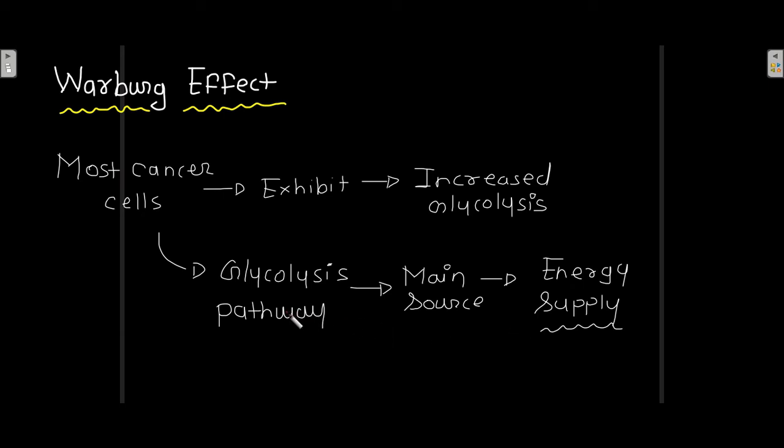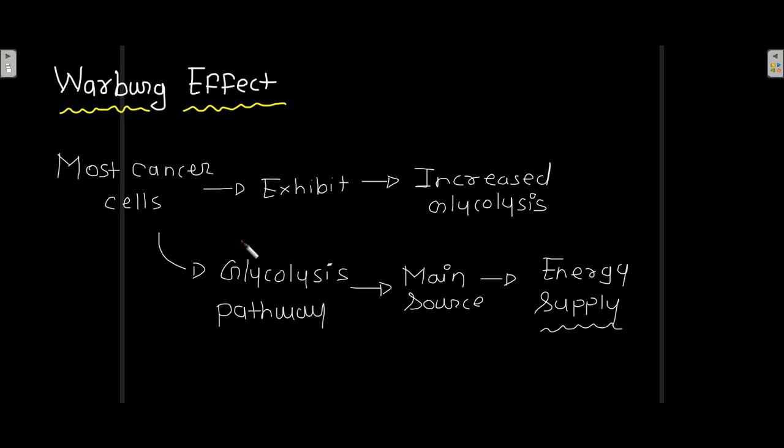The ATP generated by glycolysis is the main source of energy, not the Krebs cycle and oxidative phosphorylation. By doing glycolysis, then the Krebs cycle, then oxidative phosphorylation, at last you get 32 ATP. But in cancer cells, the glycolysis happens, the 2 ATPs which are produced, that's it, that's the energy source for the cancer cell.